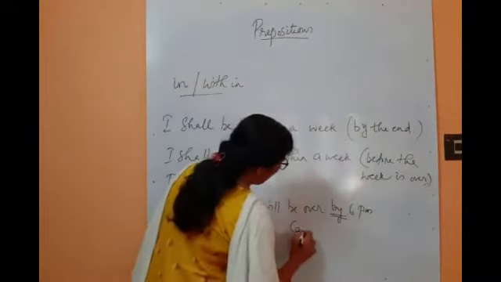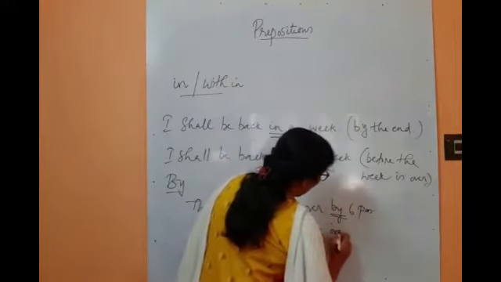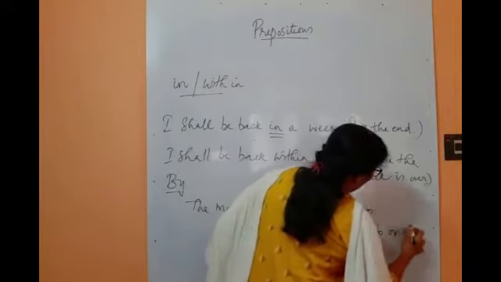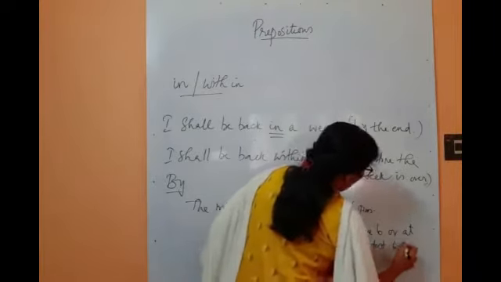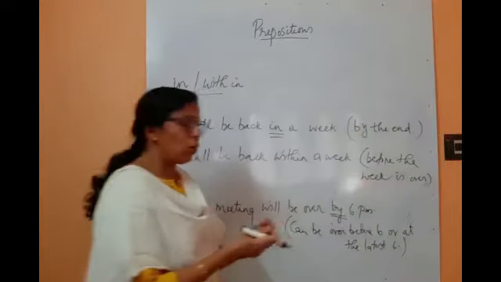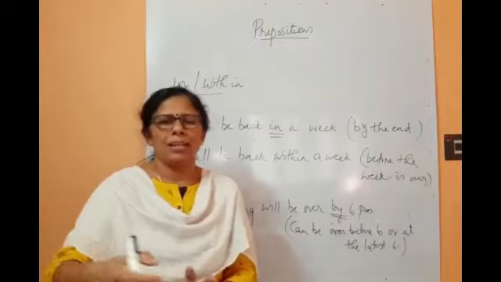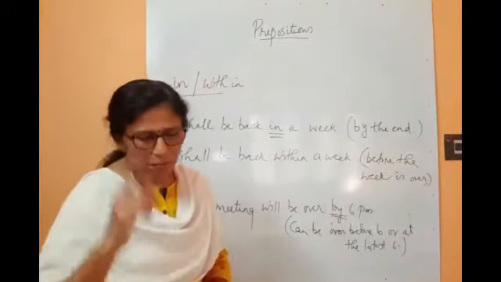The meeting will be over by 6 p.m. means it can be over before 6 or at the latest 6. At the latest 6 in the sense means it should not exceed 6 o'clock. So the last time the meeting can go on is up to 6 o'clock. That is the meaning of by when we use.